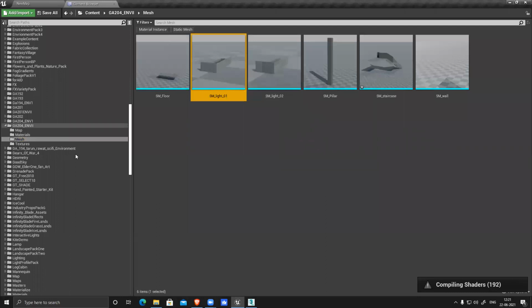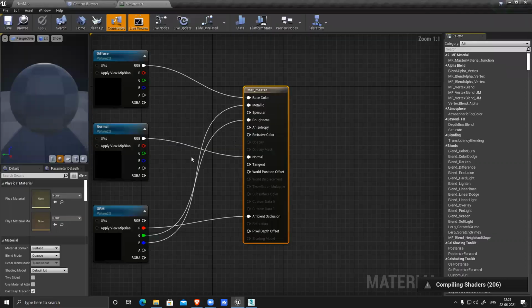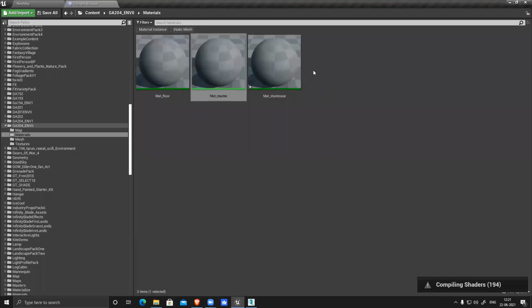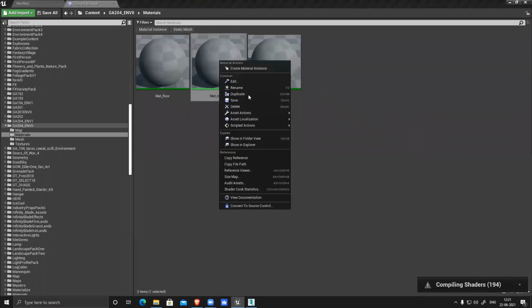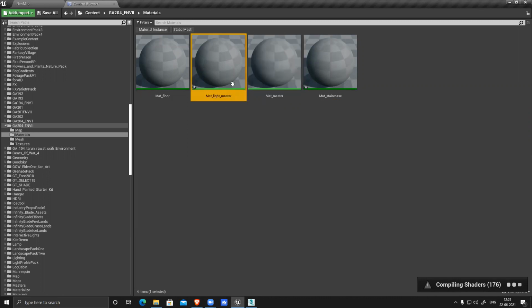I need to apply a texture, and for the light I need to create a different material because the light has an emissive parameter. In this there is no emissive parameter. If you open it, you can see there is no emissive connected. So that's why I have to create another material for this. Right click, I can just simply duplicate this, that also works perfectly, and name it light underscore master. This is for my light.